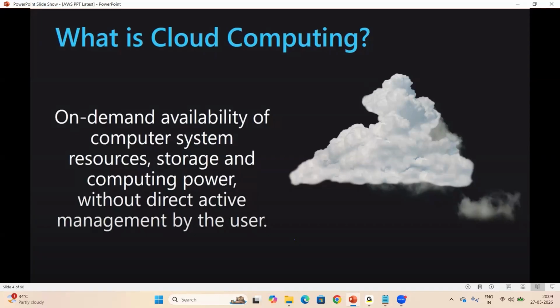If an interviewer asks you this question, why do we require cloud, what is the importance of cloud, the answer is time saving, cost saving.